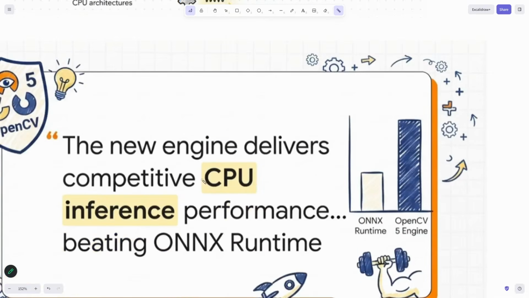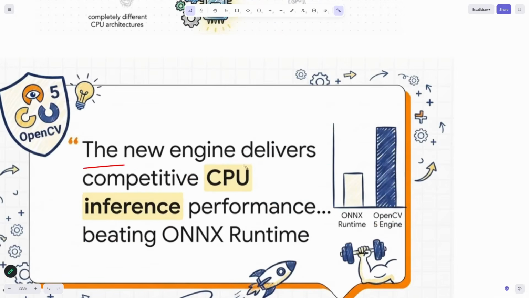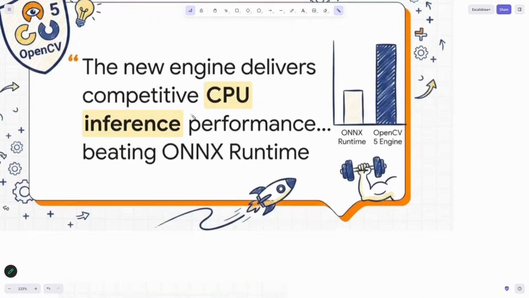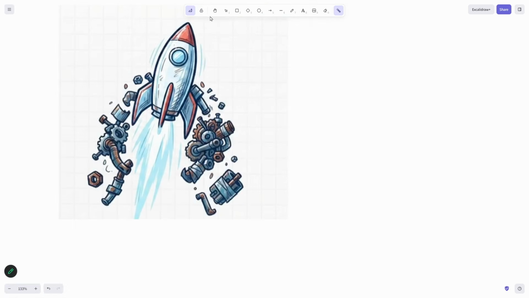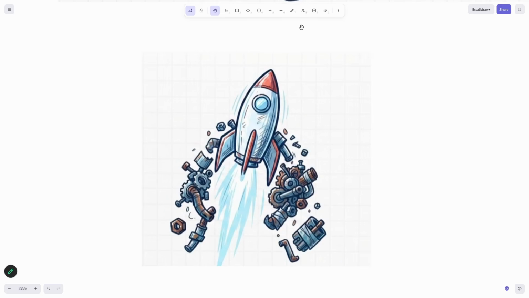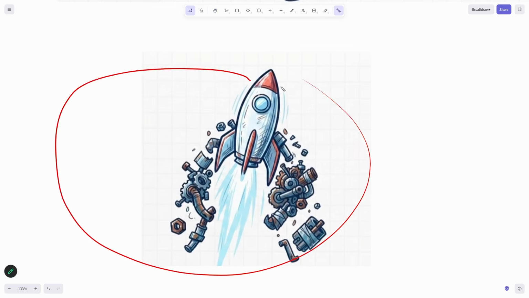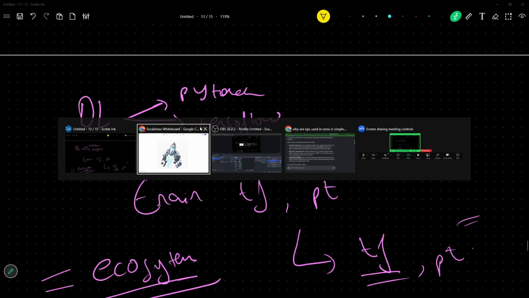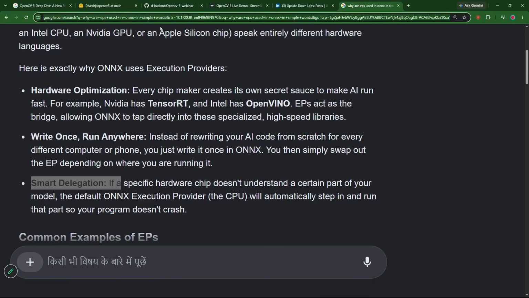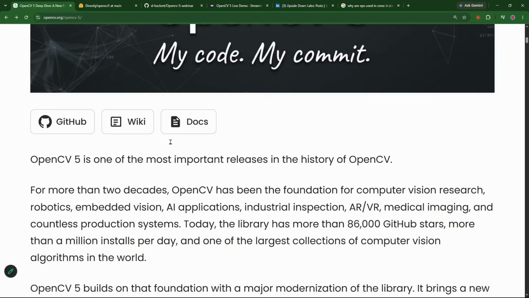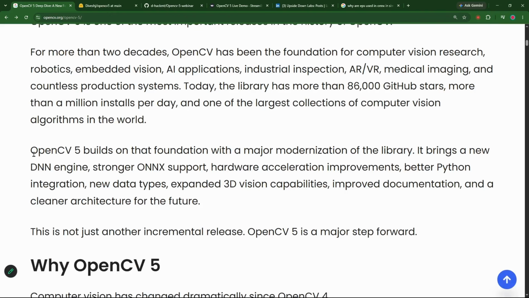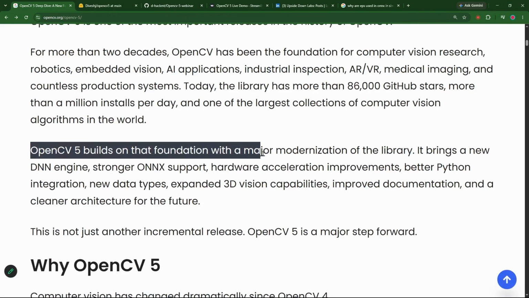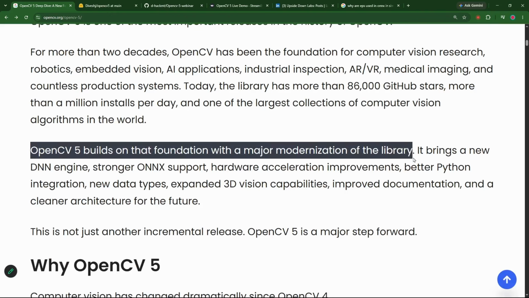All right, and the last thing is, with this new engine, we don't know what people will be doing in this particular world. And yes, that brings us to the end of this particular lecture, the end of this particular class. We now understand OpenCV 5. We very well know what is ONNX. Now if we again read this, OpenCV 5 builds on the foundation with a major modernization in the library.